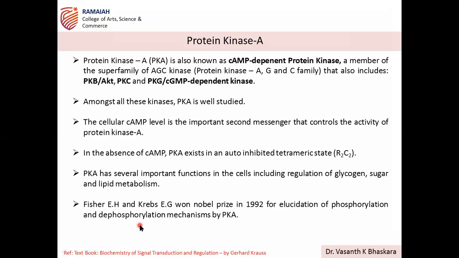Then two scientists, Fischer and Krebs, won the Nobel Prize in 1992 for elucidating the phosphorylation and dephosphorylation mechanisms by protein kinase A. So protein kinase A work has given one Nobel Prize in biochemistry.